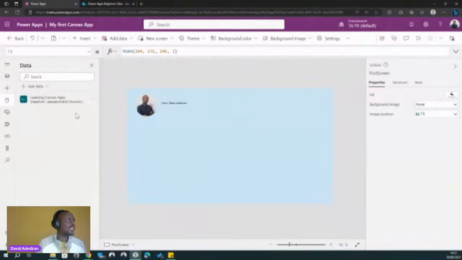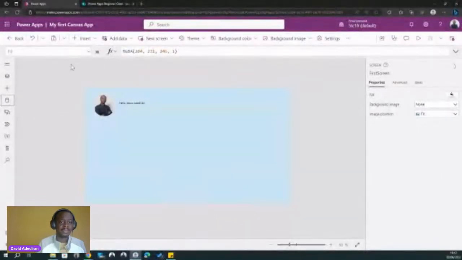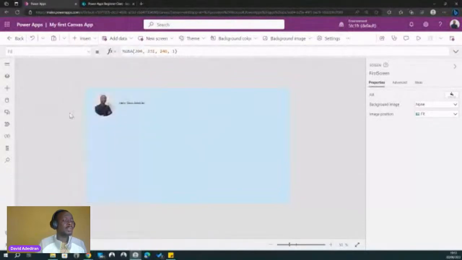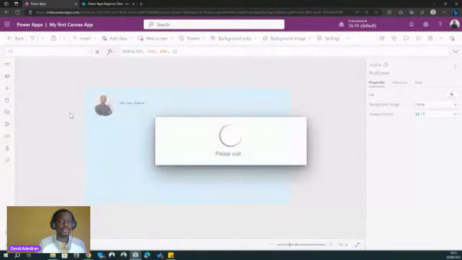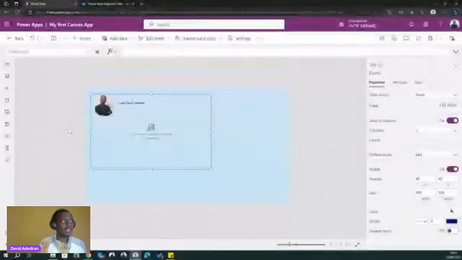All right, so how do we do that? Now let's close this a bit. So now we're back to our kitchen. What can we add to the screen? Now let's add a form. If you go at the top here, you can see Insert. When you click on Insert, you will see a list of common controls. One of the most common controls is what we call the edit form. Can you see that? The edit form. When you click on the edit form, you would be able to add it into your screen. Now the edit form is on the screen.